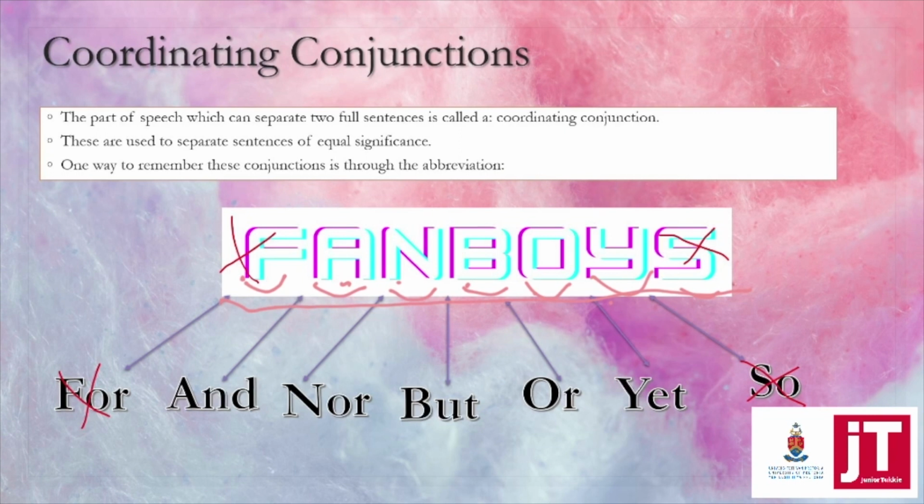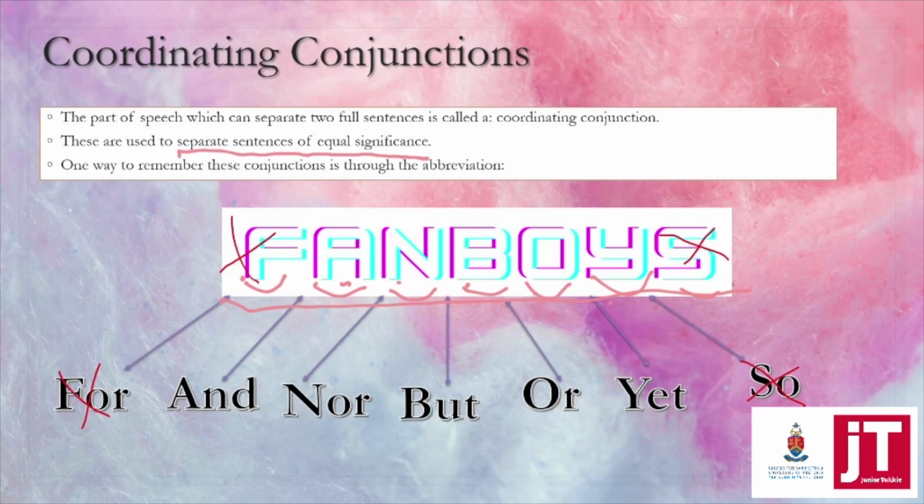The conjunctions which are used to separate sentences of equal significance. So that means that I like bacon and eggs. You're not choosing eggs over bacon. You're not choosing bacon over eggs. I like bacon and eggs. Both are of equal importance to this person. So that is what defines a coordinating conjunction.